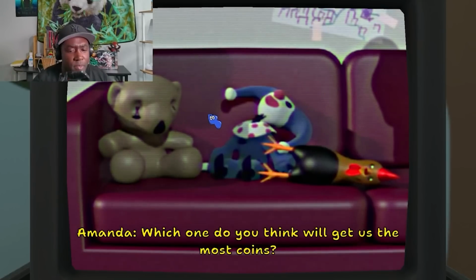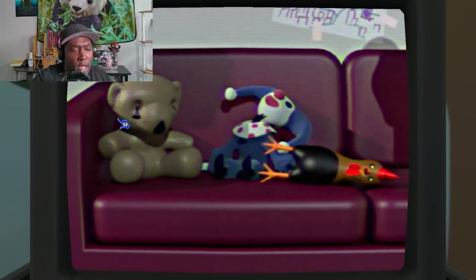So basically, it looks like the chicken is supposed to represent Amanda's father, which makes sense considering this scene from the first game.